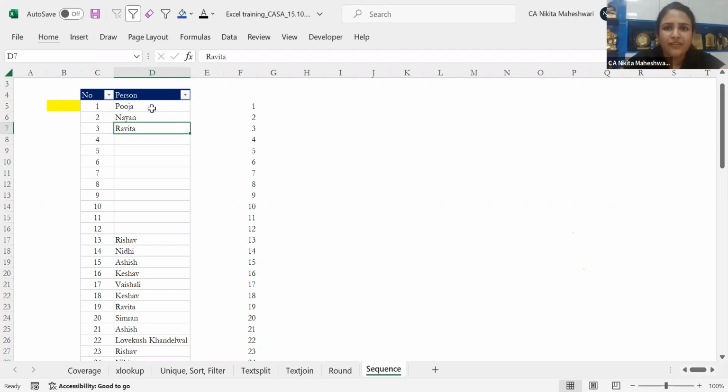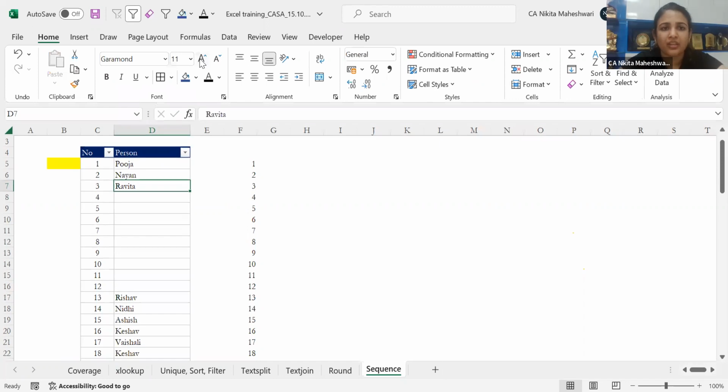So identify 2, 3 functions you're using on a daily basis. Just go to that particular function. Let's say you want to increase the text, or you want the text to always be available to you. Just right click and add to your quick access toolbar. This will be very easy. You'll not have to go into this entire thing again and again.